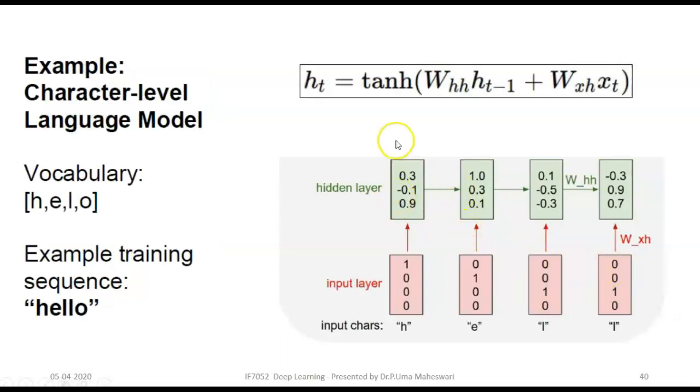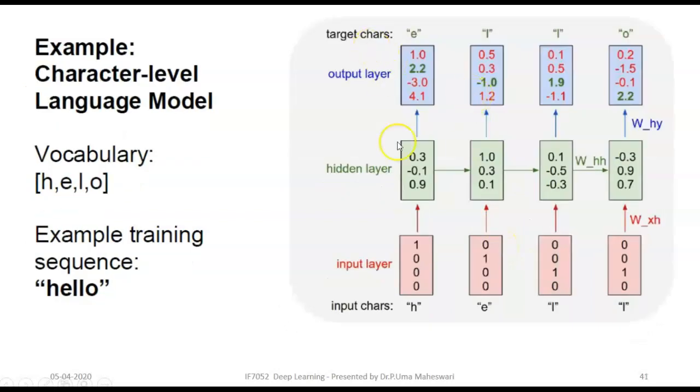Now in the hidden layer, the HT is calculated for every character, right? And then the output layer from HT. For the first initial value, the letter H, there is no previous state.